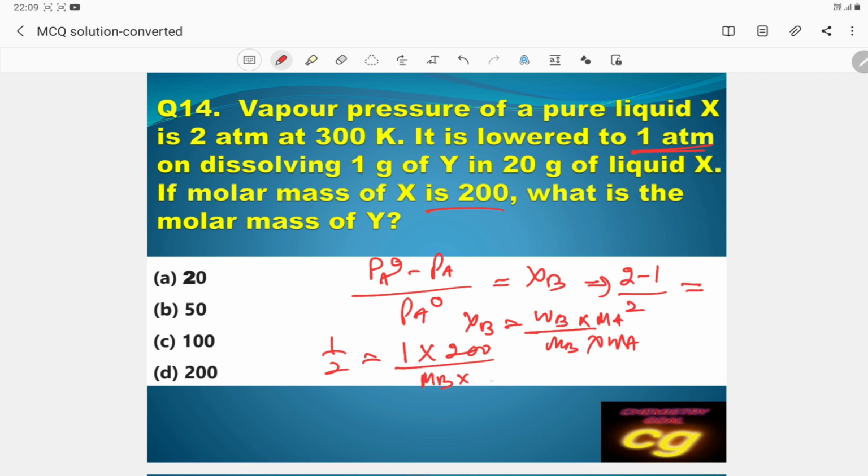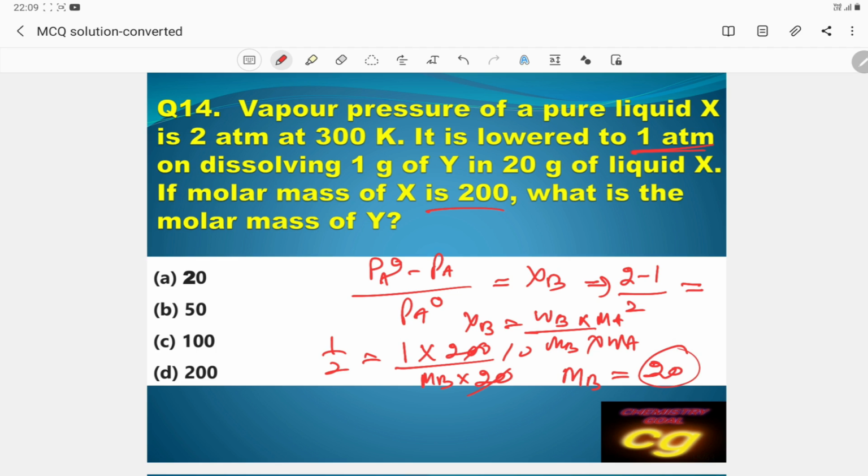Here 20 gram of liquid means 20. So 200 by 20 is 10. So MB will be 20.